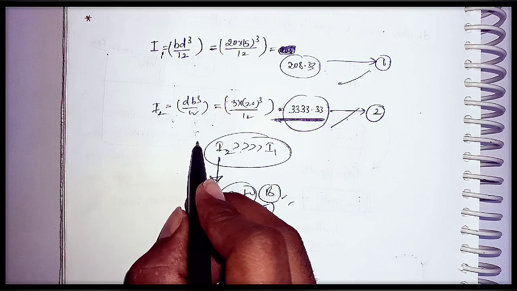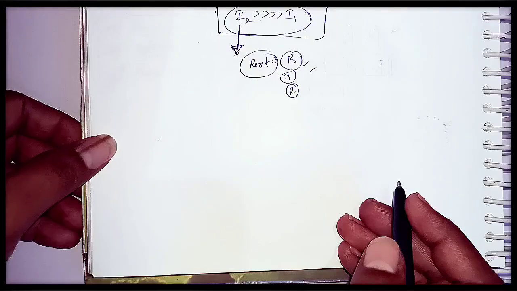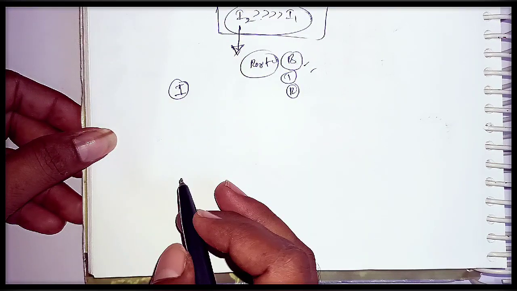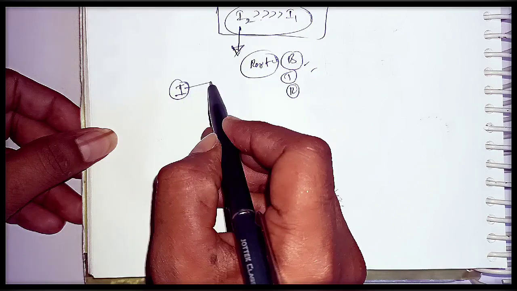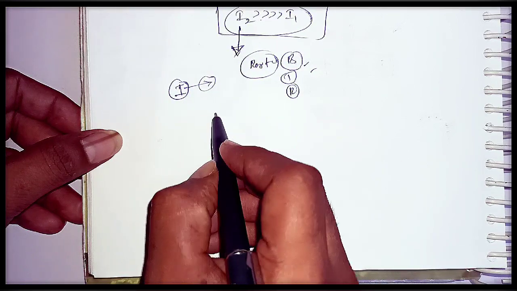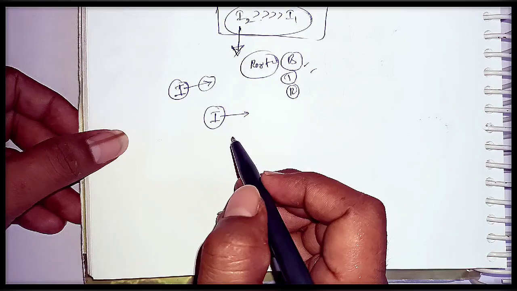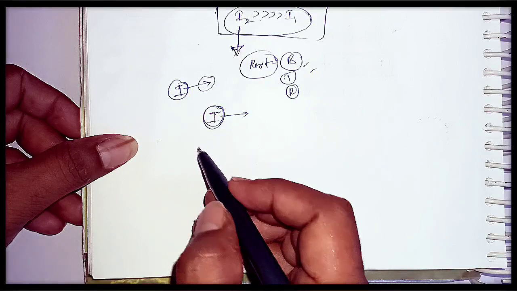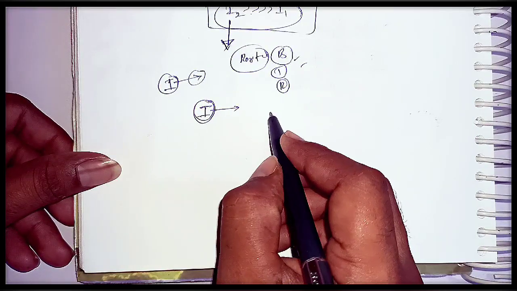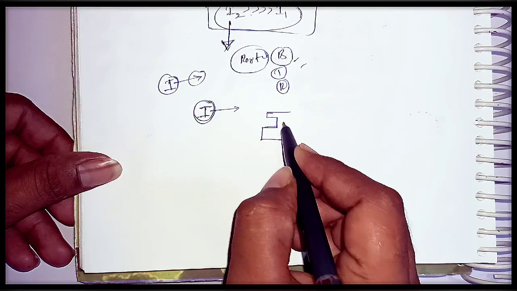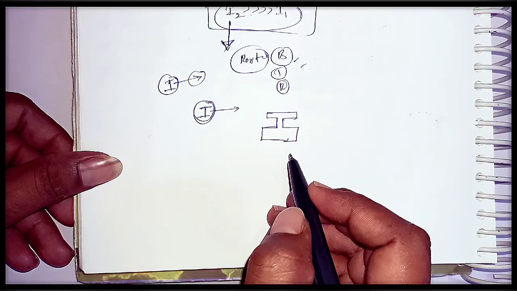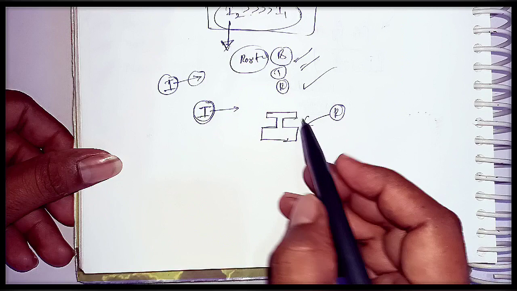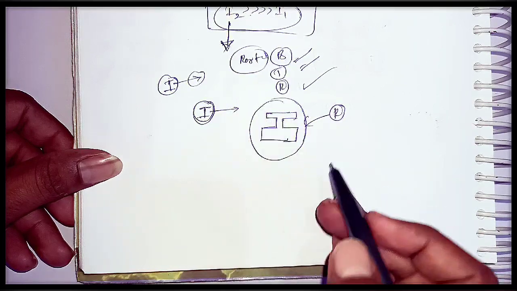This is about the moment of inertia concept. I told you that we denote moment of inertia with the symbol I. Why do we denote it with the symbol I? Because the I cross section has the highest moment of inertia. That's why we use the letter I. If you see railway tracks, they are in the shape of I. Because it has the highest moment of inertia, it offers more resistance against bending, twisting and rotation, so railway tracks are designed with an I cross section.